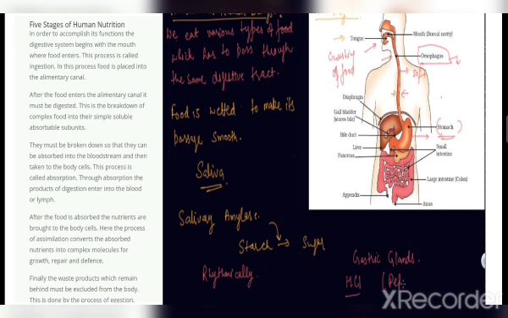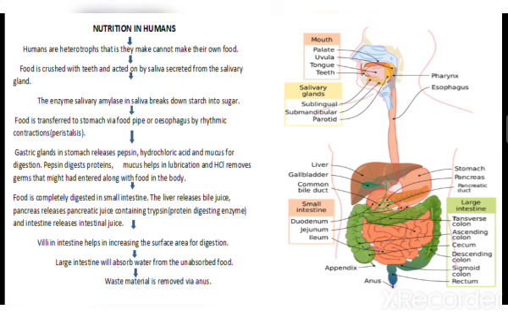You just have to begin with the stages right from the mouth to the anus, how the food goes on, in very simple language, using the points we have used in explanation right now. Like from the mouth, what's the role of the teeth, what's the role of the tongue, and slowly how it enters the small intestine and then the large intestine, and the waste which is not required by the body is excreted by the anus. This is the whole answer you are going to write for the 5 stages of human nutrition.